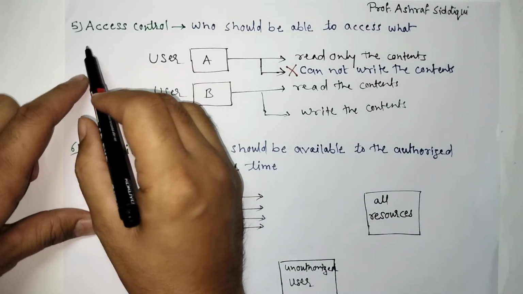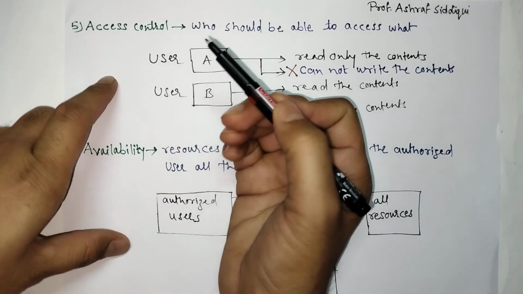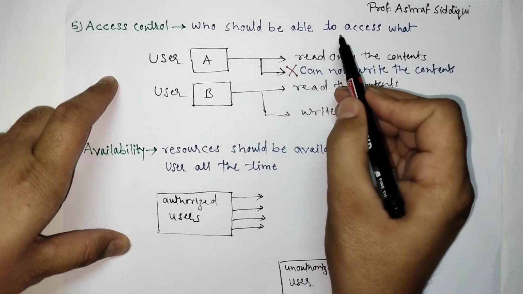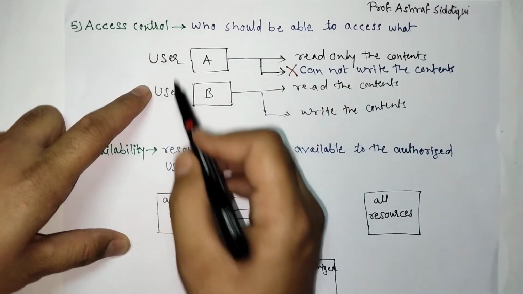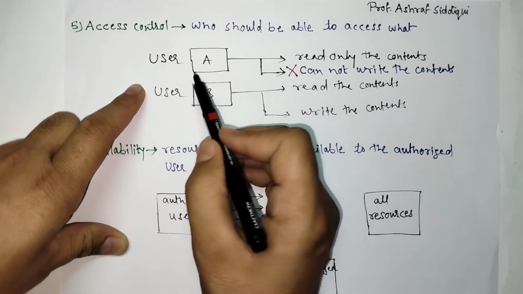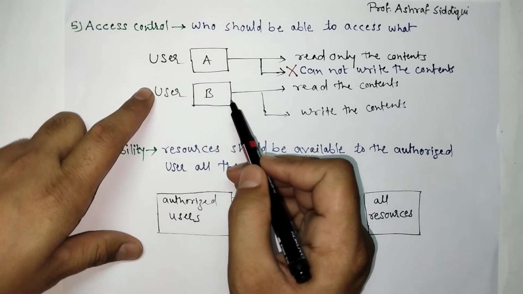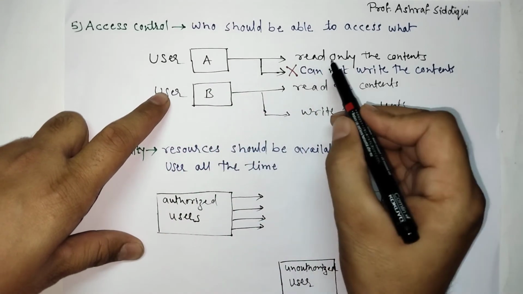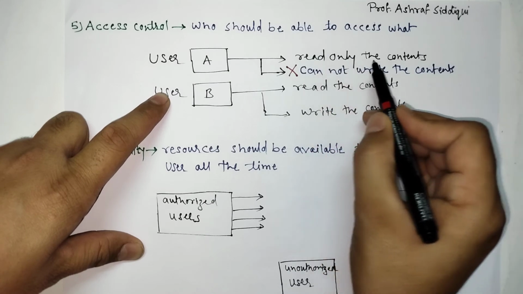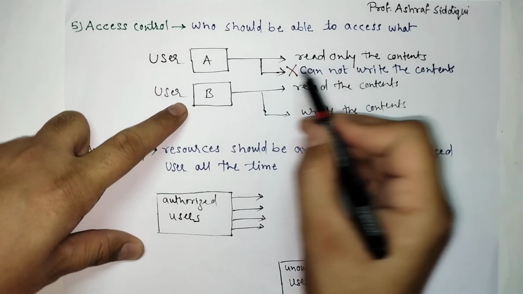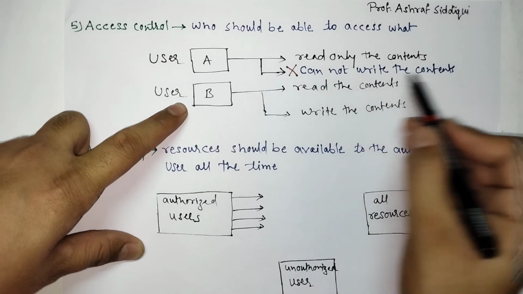Next point, that is point number 5, access control. Who should be able to access what? So there are two users, user A and user B. Let user A can read only the content but cannot write the content.